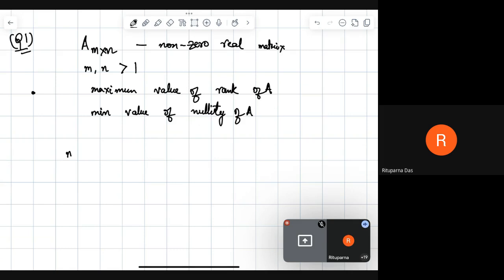So if the first option is, if m is less than n, then what is the maximum possible value of